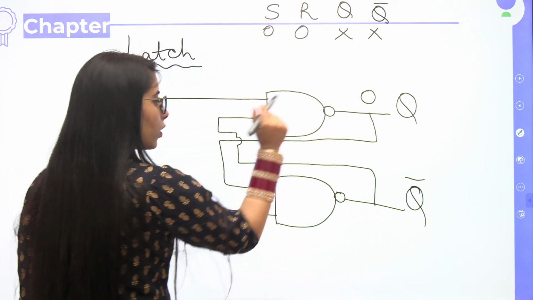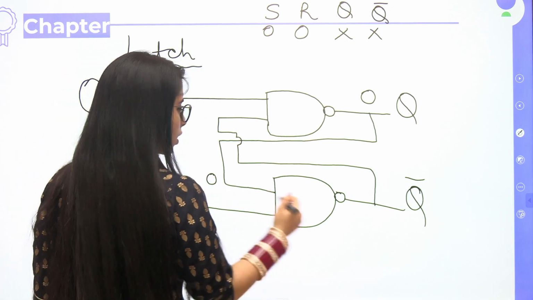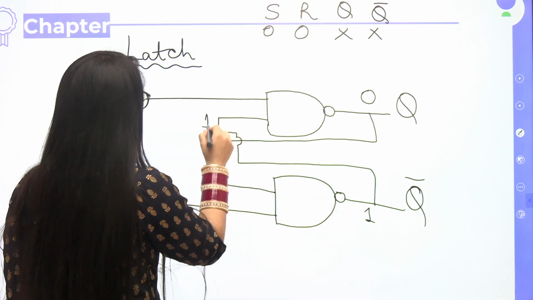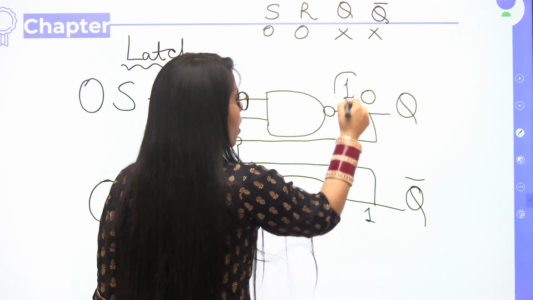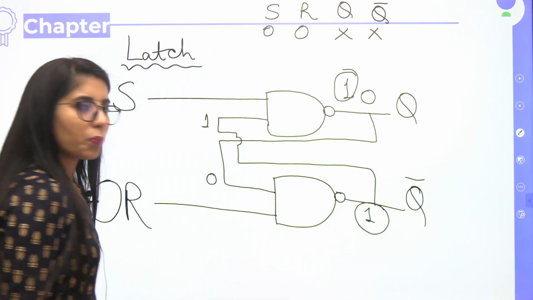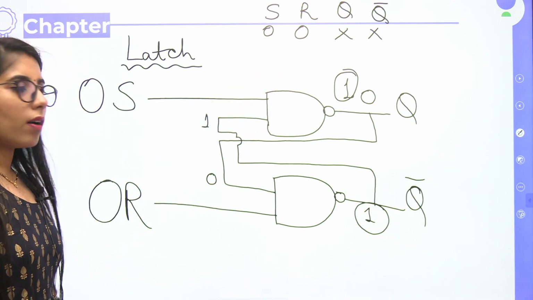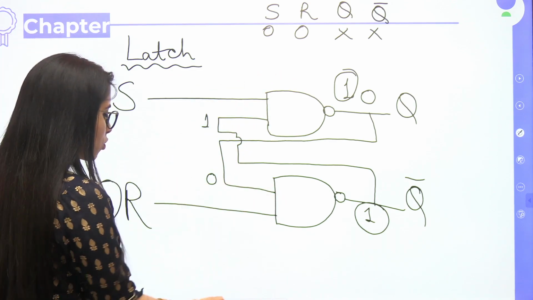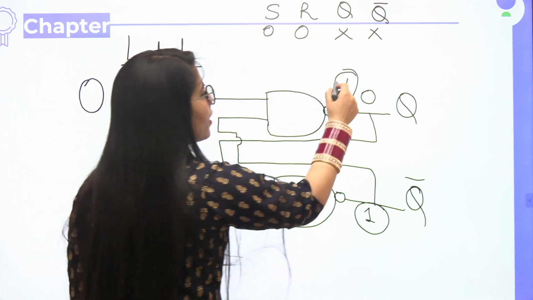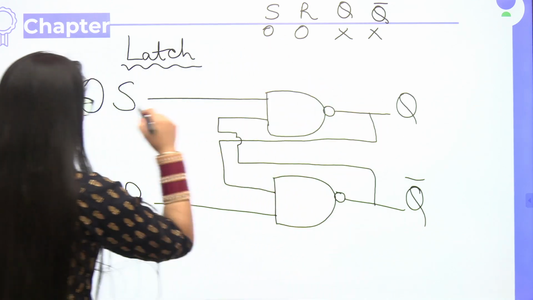I take 0 here, the complement of 0 is 1, and 1, 0 complement, once again I'm getting 1, which means I'm getting the same outputs. I assumed 0, but after simplification I'm again getting 1 there, and also the other output 1, which is not possible. Hence, not allowed or forbidden, and that's why I have put a cross there.